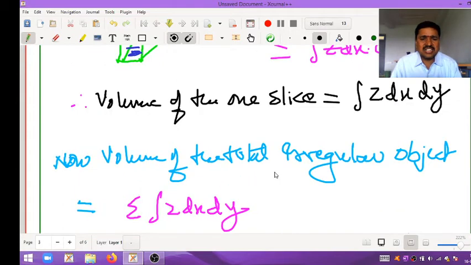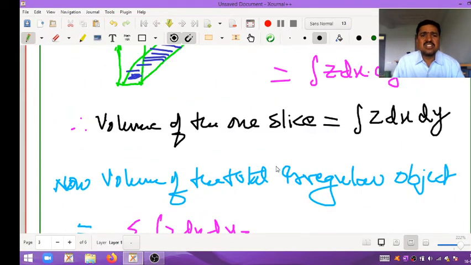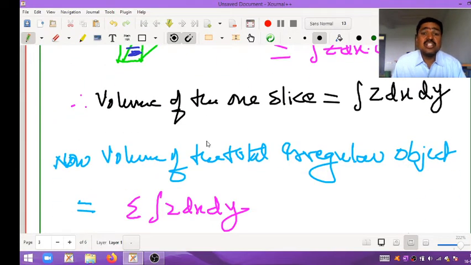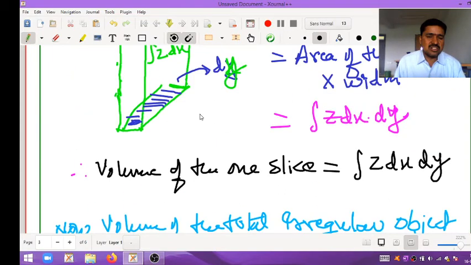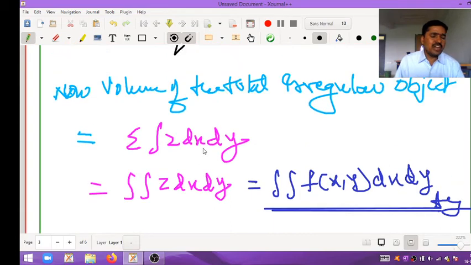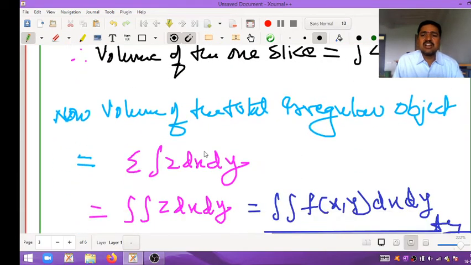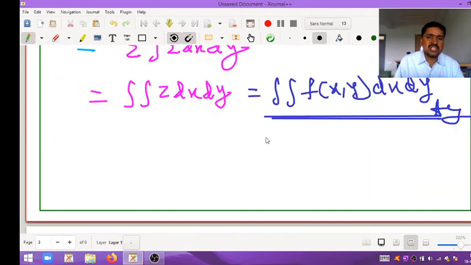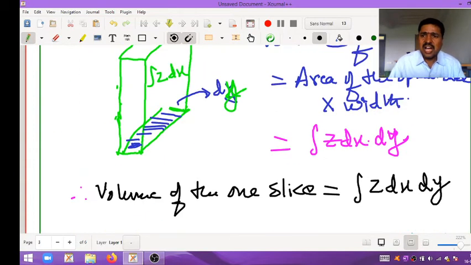So we can say that the double integral is also used to find the value of an irregular object. The double integral can be used to find the value of the irregular object also. Okay, I hope you all understood the double integral. I will move on to the problem part.